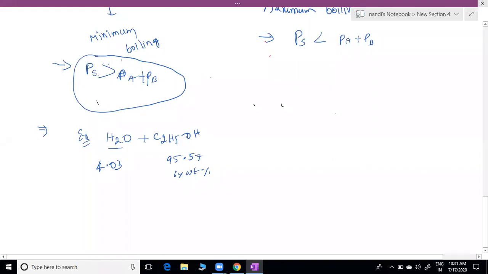That percentage is variable for different cases. At this composition I can't separate them from each other. Both evaporate together, so I can't separate them. That's why we call it an azeotropic mixture.